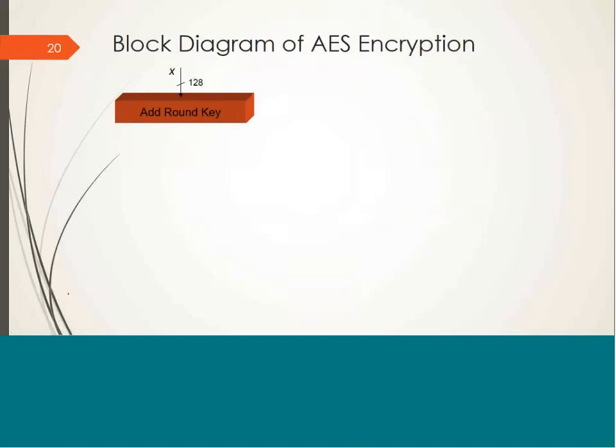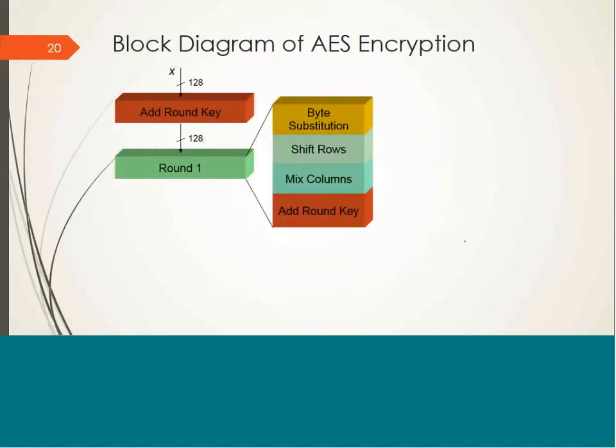It will be more clear through this figure. First of all, initial transformation operation, that is add round key operation. Then round 1, which is consisting of 4 operations: byte substitution, shift rows, mix columns, and add round key. So these operations are going to be repeated with each round.